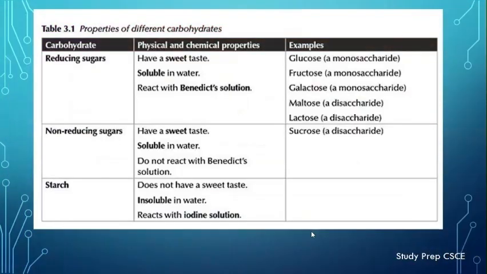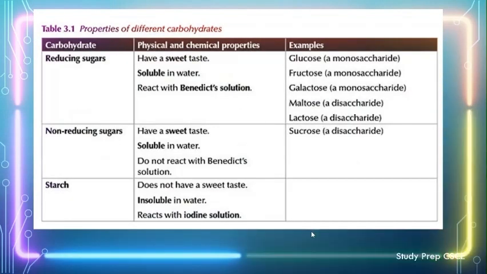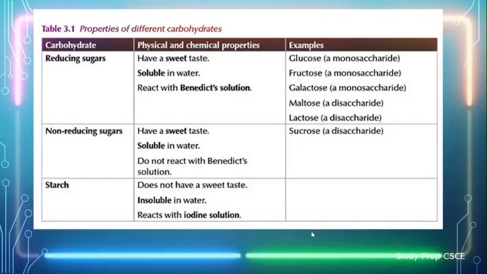If you look at the properties of these different carbohydrates, the reducing sugars all have a sweet taste, are soluble in water, and react with Benedict's solution. Within this group we have glucose, fructose, galactose, maltose, and lactose. Then we have the non-reducing sugars.